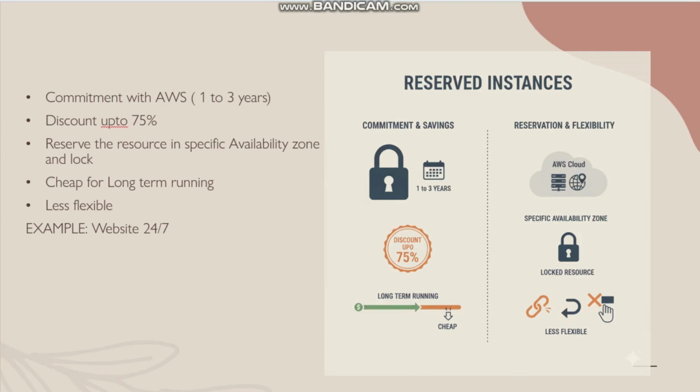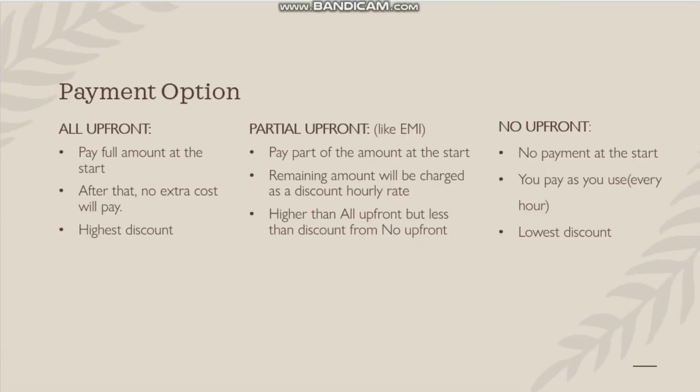And it will be cheap for long-term running because if we take the Swiggy or Zomato app, it runs 24/7. So to deploy the application, choosing the reserved instance is the best option. And it is less flexible compared to on-demand instance because in reserved instance, I purchase the service for 2 years and I will use it for 1 year only, which means the amount paid for the remaining 1 year will be a loss for me. So compared to on-demand instance, reserved instance is less flexible.